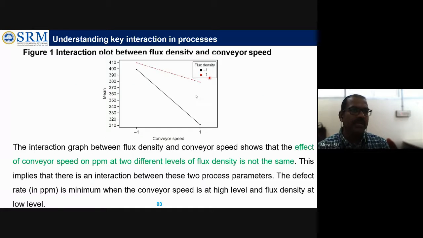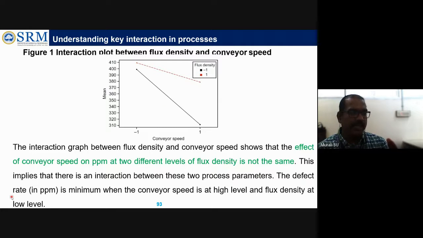So that is what is represented here. As I explained, the interaction graph between flux density and conveyor speed shows that the effect of conveyor speed on the defects, maybe ppm, at two different levels of flux density is not the same. See, here it's not the same, here also it's not the same. There is lots of deviation. This implies that there is an interaction between these two parameters.